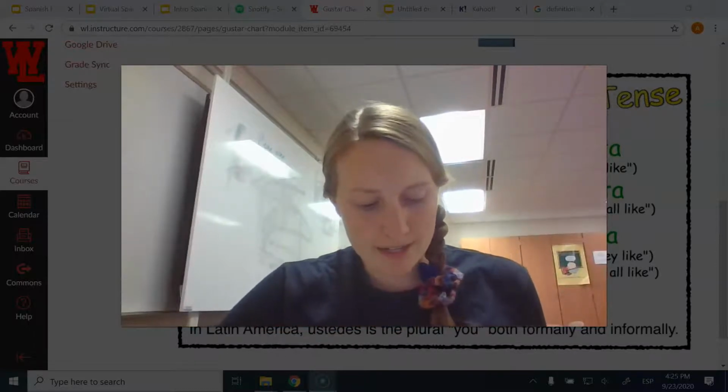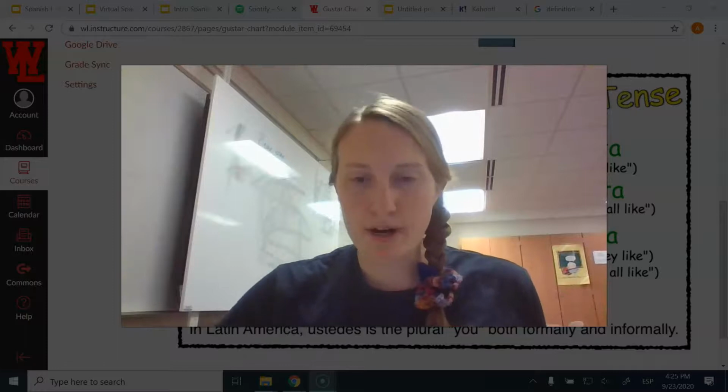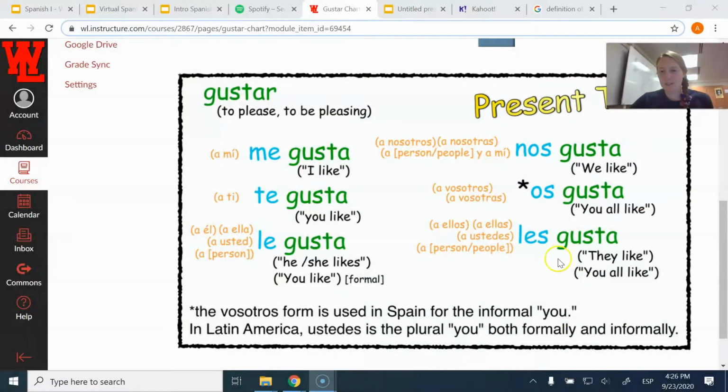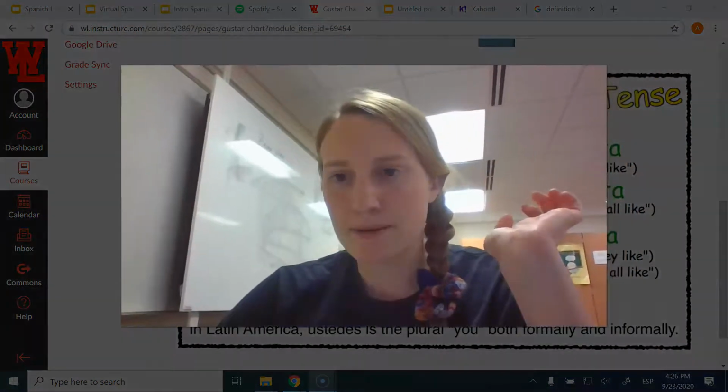Número 2, a ustedes les gusta preparar la comida. Again, if we look at our chart, we see the les goes with a ustedes and a ellos. So if you have 2 or more people, that goes into this category. That would be like saying they like. Also, a ustedes is les gusta as well. That mixes up my classes here a lot. So ustedes, that means you all. Don't forget that. This is you all. Ellos and ellas means they. And if you have 2 people's names, that also means they.